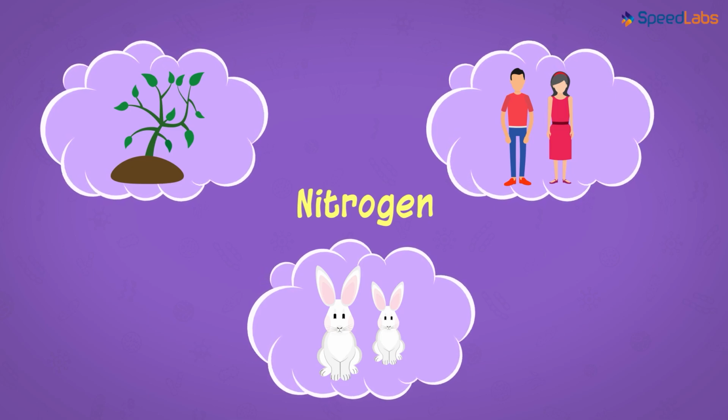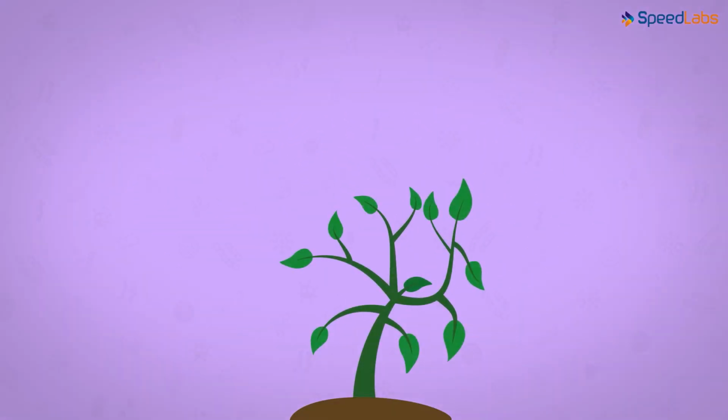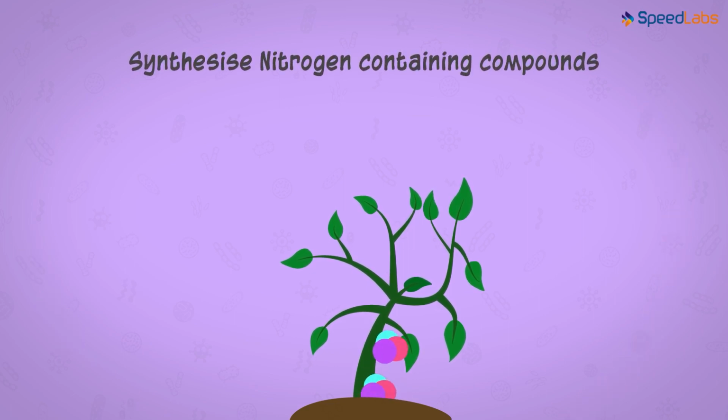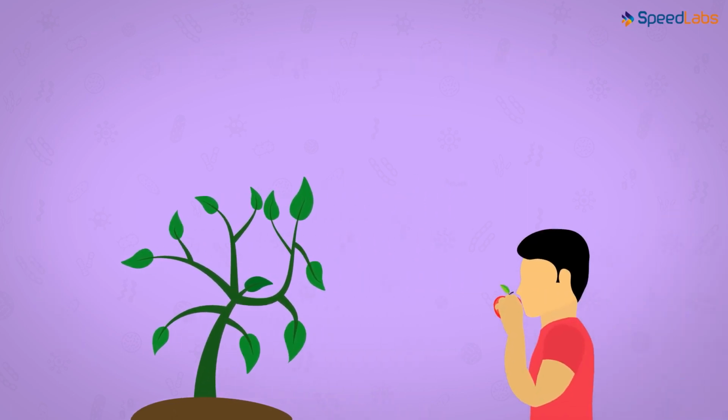So, this problem will be fixed by the plants for us. Yes, they will synthesize compounds having nitrogen. And when we consume plants, the nitrogen will enter our body. Simple, isn't it? Actually not. Problem of nitrogen consumption by animals got solved. But what about the problem of nitrogen consumption by plants?